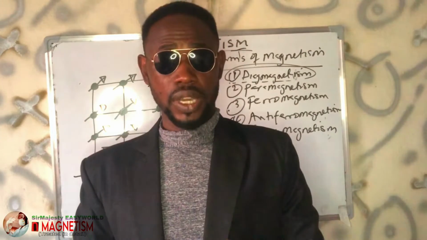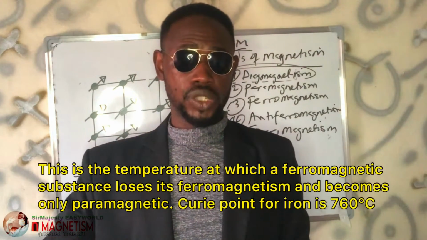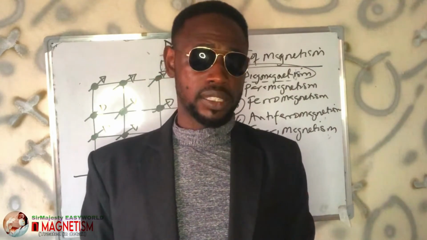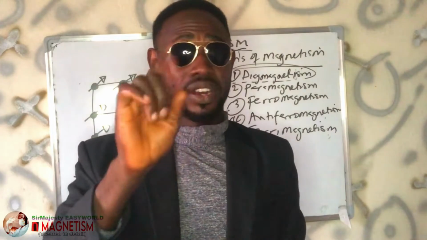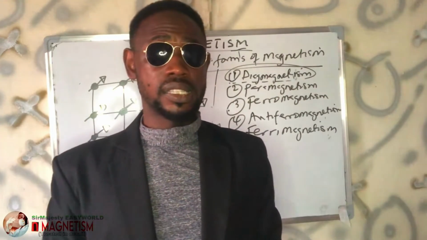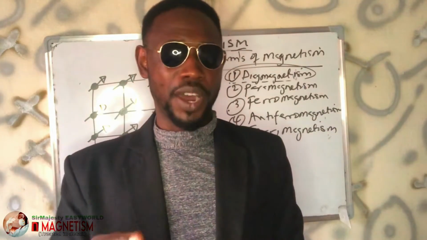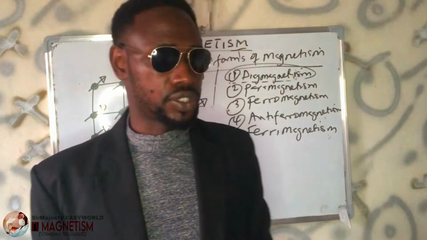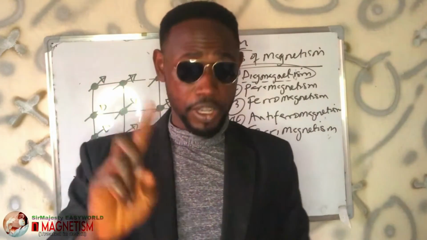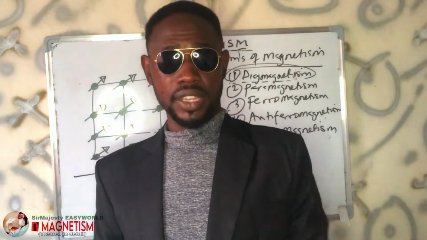Curie point is actually the temperature at which, when exceeded, the ferromagnetic substance turns to ordinary paramagnetic. For our example, iron has 760 degrees as its Curie temperature, named after Pierre Curie, the husband of Marie Curie, who is popular in radioactivity, actually the husband of the first female to win a Nobel Prize. So, we'll come to that when we handle radioactivity here on this channel.